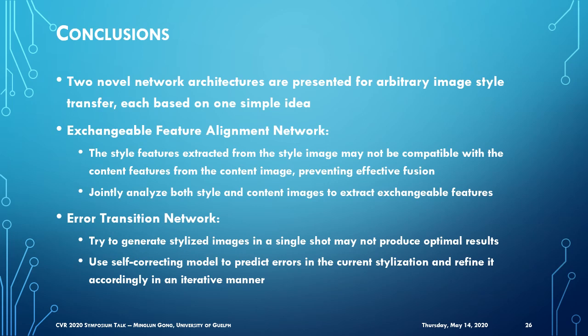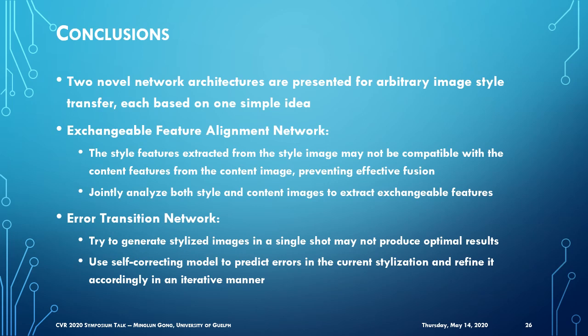In conclusion, we presented two novel network architectures for arbitrary image style transfer. Each algorithm is based on one simple idea. The first one is based on the observation that the style features extracted from the style image may not be compatible with the content features extracted from the content image. Hence, we jointly analyze both the style and content image pair to extract exchangeable features.